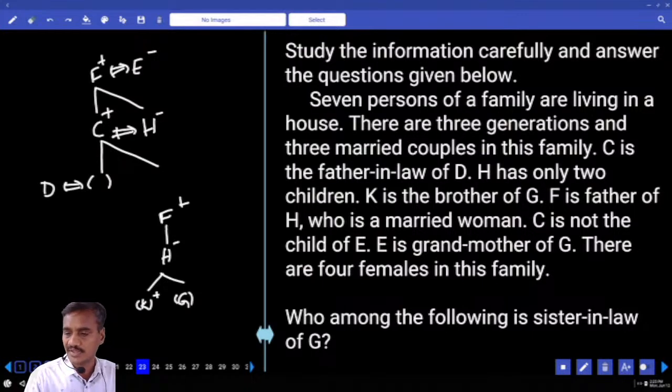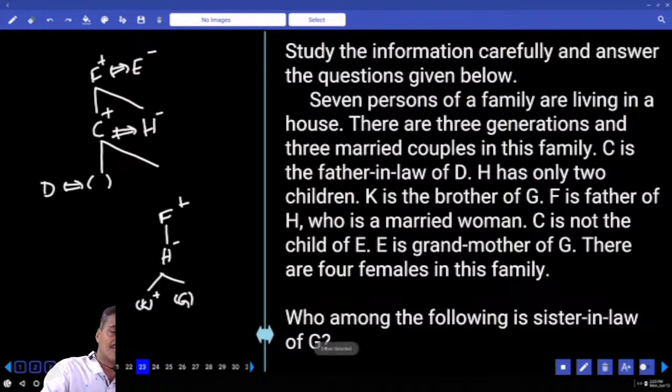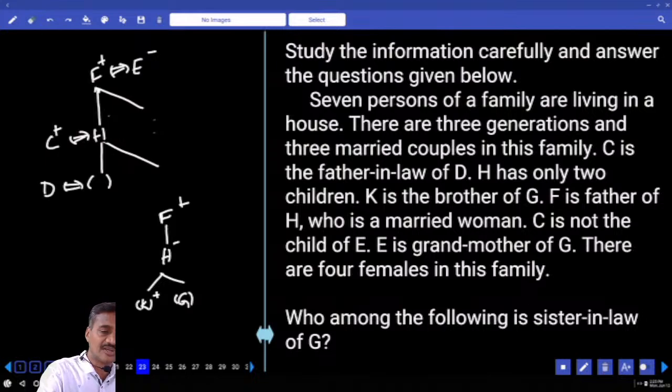Then K is a male, and E is the grandmother of G, and there are 4 females in the family. H is a female. C is not the child of E. Hence, who is C? Now H is here, and H and C got married, and C is not the child of E. C is a male and H is a female. Now, how many children are there to this H? K and G, isn't it? Then K is the brother of G.